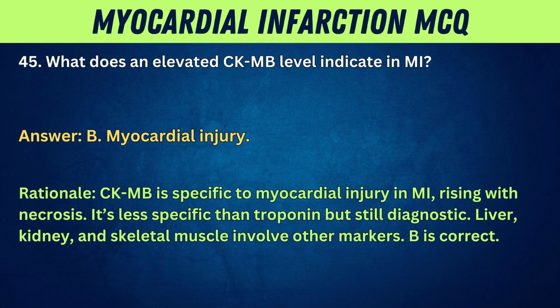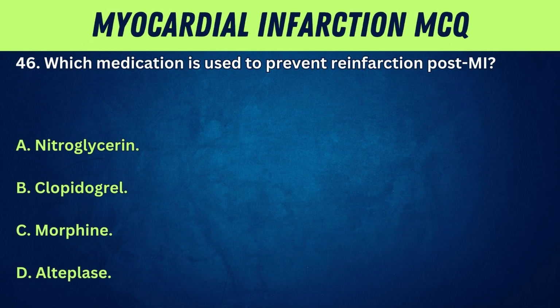Rationale: CKMB is specific to myocardial injury in MI, rising with necrosis. It's less specific than troponin but still diagnostic. Liver, kidney, and skeletal muscle involve other markers. B is correct.